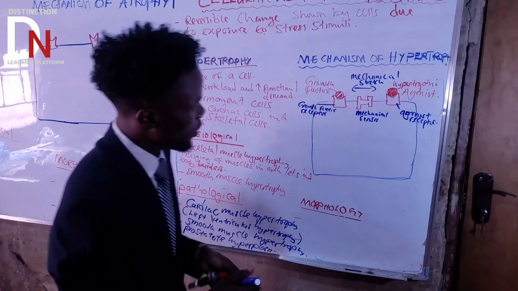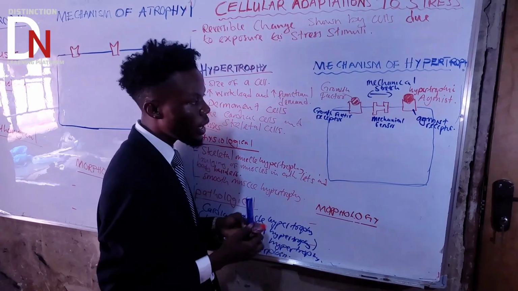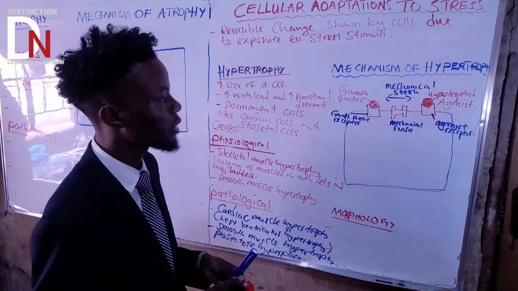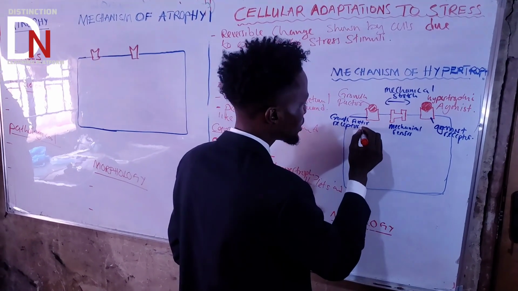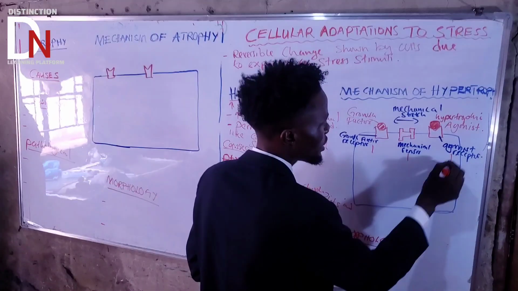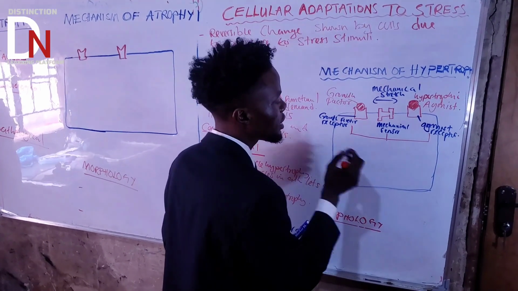So what do these three things do? They are going to activate the signal transduction pathways.